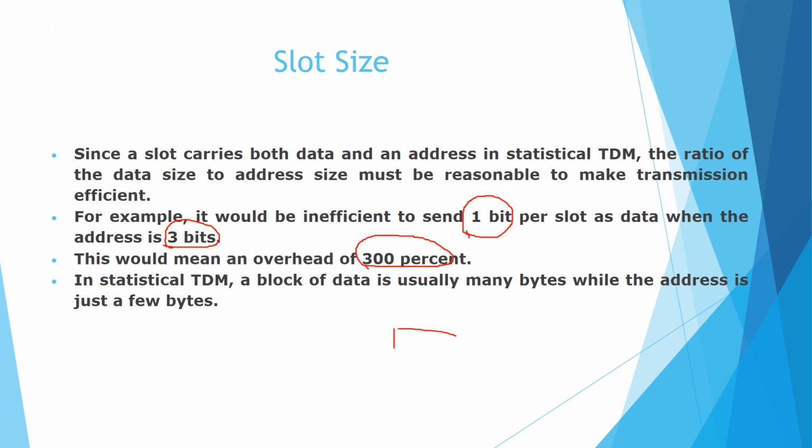Suppose you have a single bit of data and we need 3 bits to represent the address. Clearly we can say that this is meaningless.